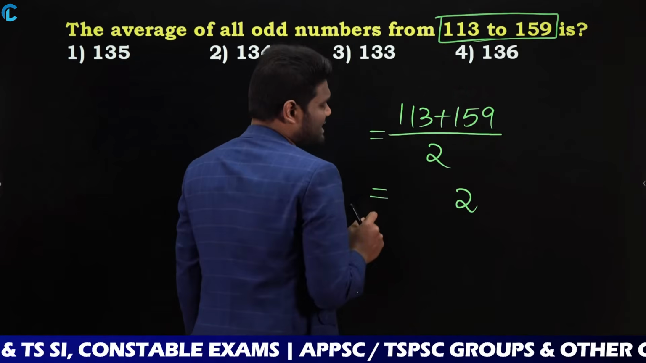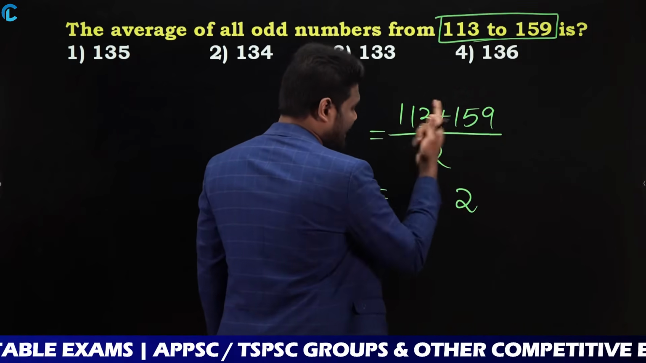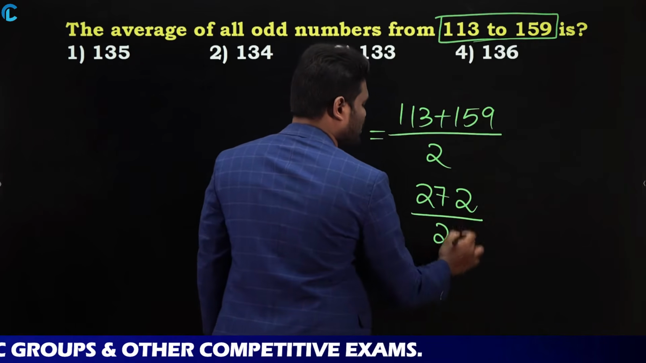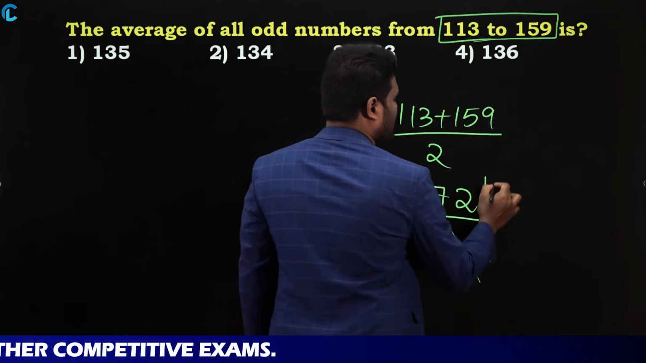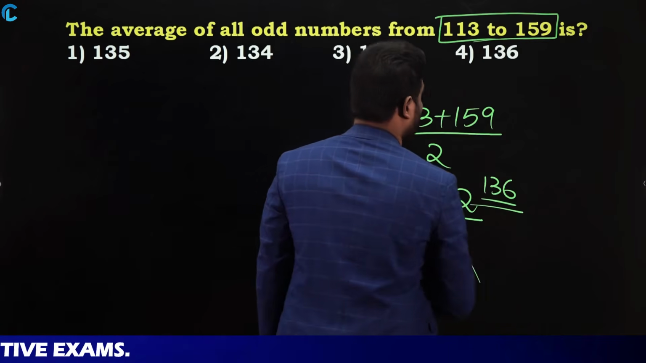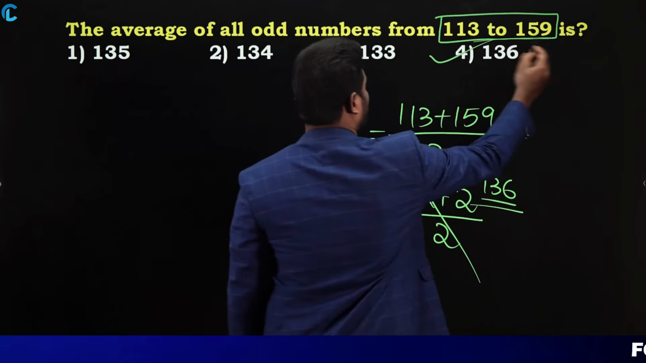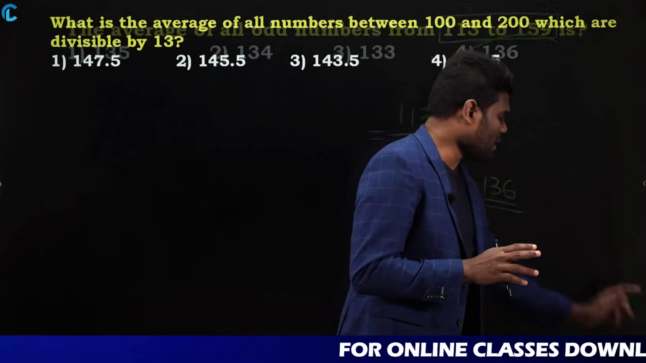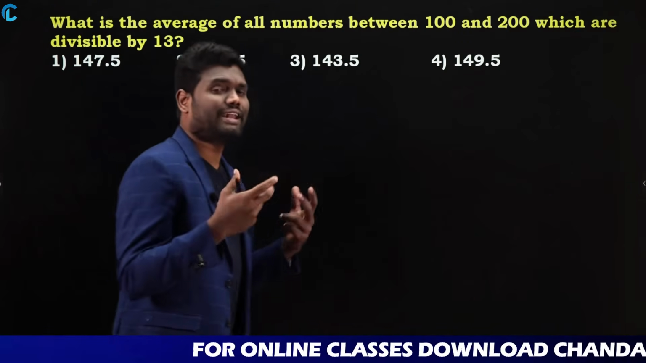15 plus 11 is nothing but 26. 26 plus 1 is going to be 27. So 272 by 2 is nothing but 136. Yes or no? So I can say that the answer is going to be 136. Whenever you have questions in this way, you can directly calculate the average